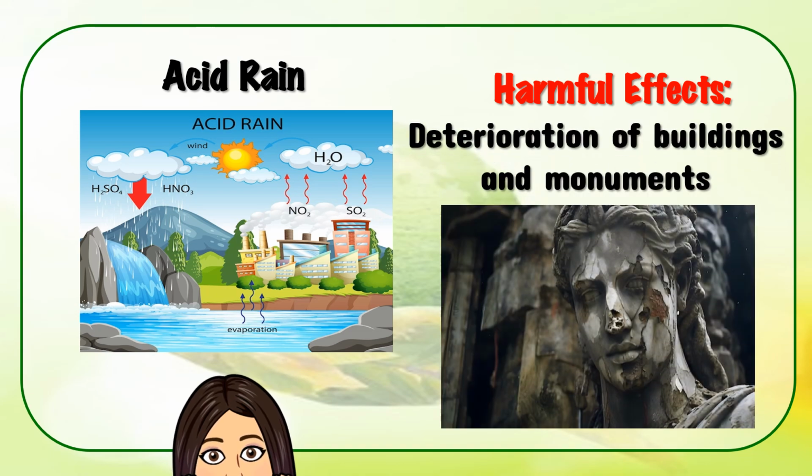Deterioration of buildings and monuments. Acid rain can erode and corrode buildings, statues, and monuments made of stone or metal, leading to their deterioration and loss of cultural heritage.